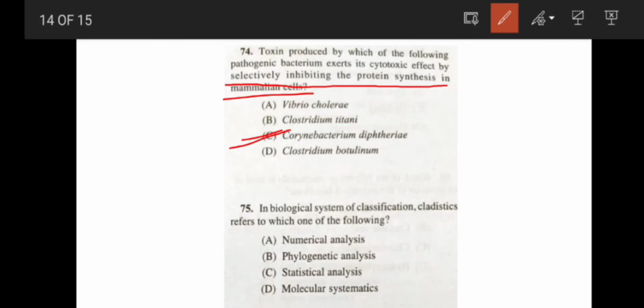Now coming to the last question of this session, in the biological system of classification, cladistics refers to which of the following? It refers to phylogenetic analysis. Option B. So with this I end this session here.